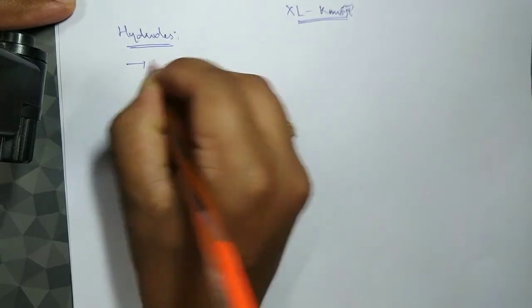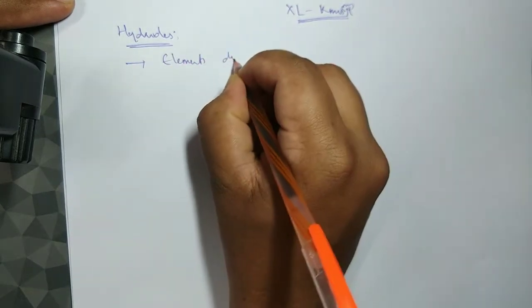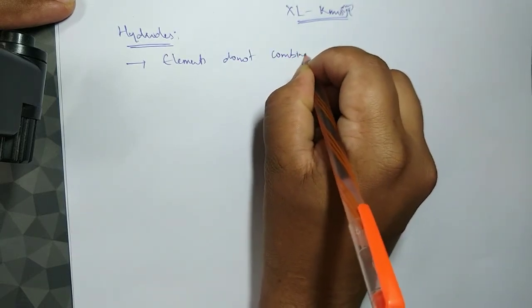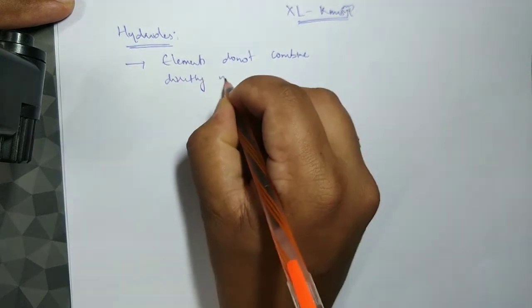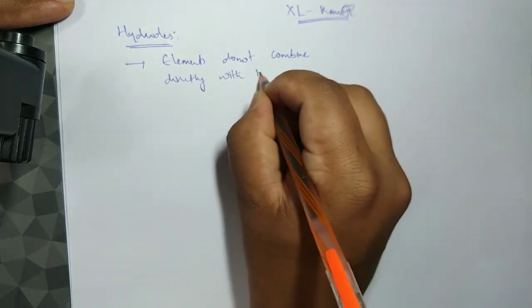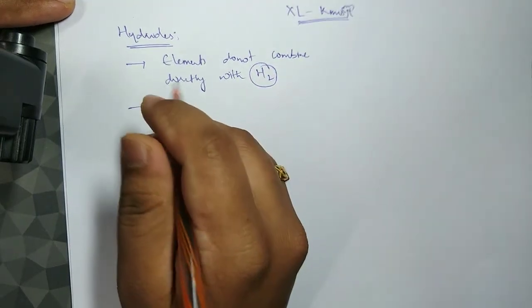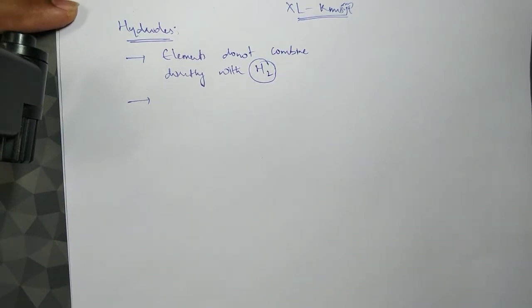The boron family does not combine directly with hydrogen, but they still form hydrides. On strong heating or in the presence of strong reducing agents, they form the respective hydrides.